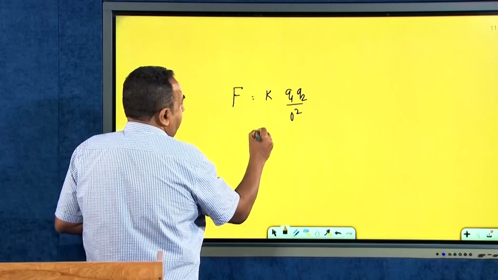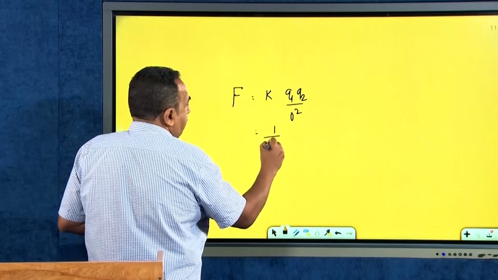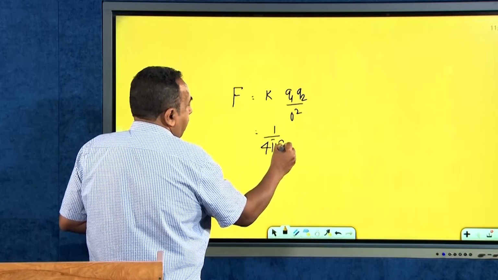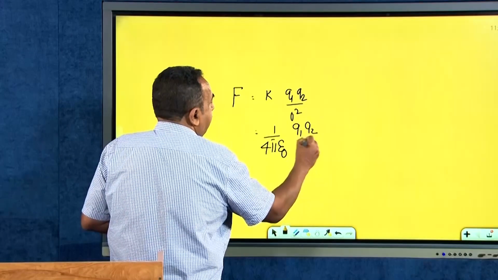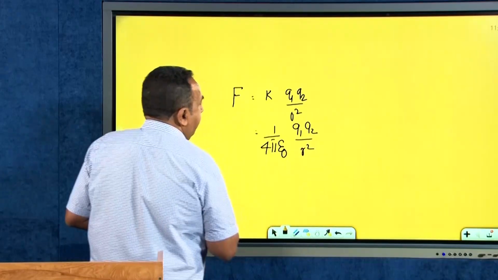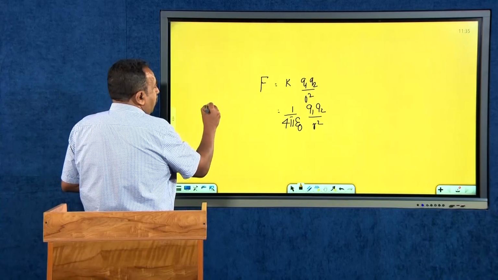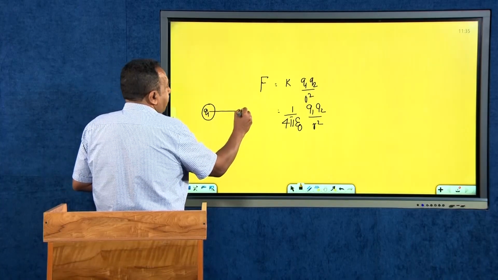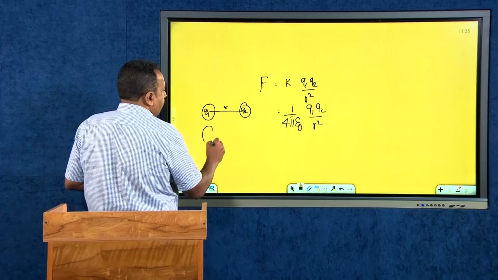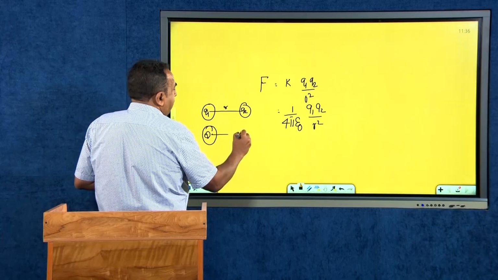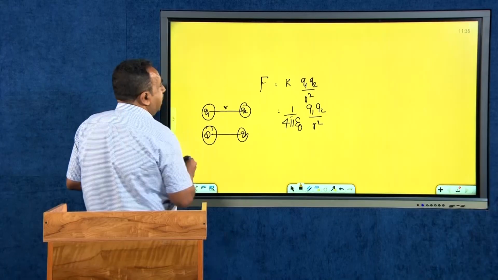Explicitly writing K, I can write this as F = 1/(4π ε0) × Q1 Q2 / R², where Q1 is one charge separated by a distance R from another charge. I can replace these by capital Q and small q; I can use any symbols.